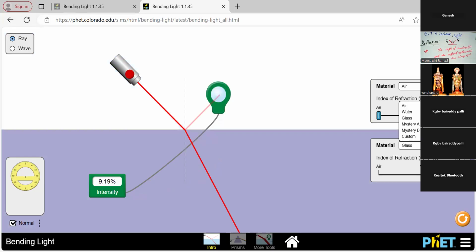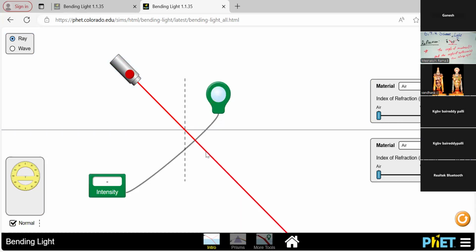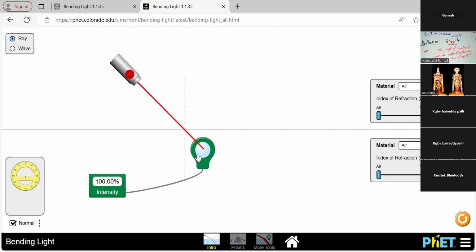Air to air. How is the difference? There is no difference. Air and air, both media are the same, which means there is no change. For the above part and the below part, I choose the air medium. The intensity has no change, so the light power is only 100%. So this is the introduction part of this area.